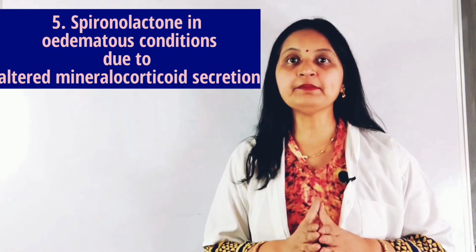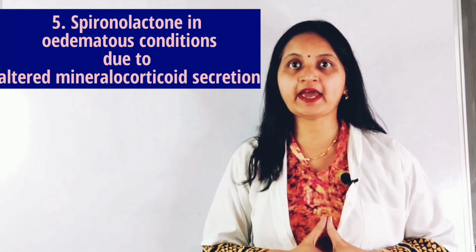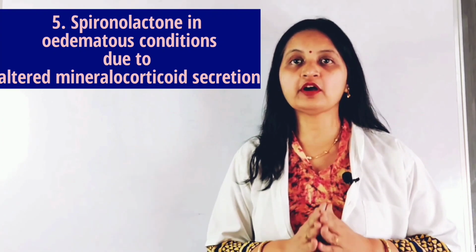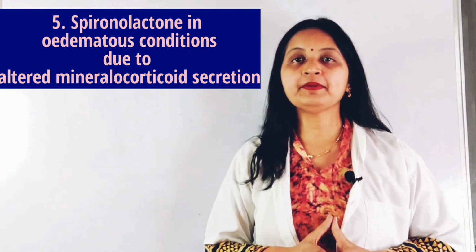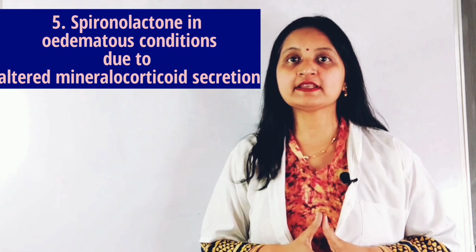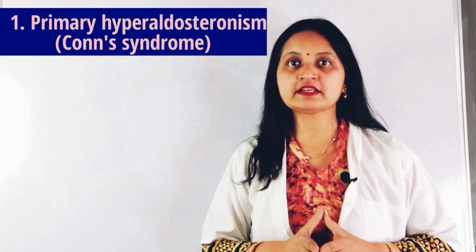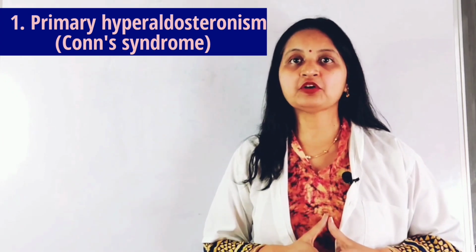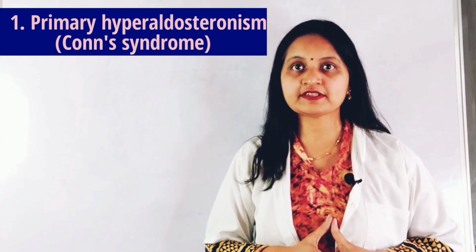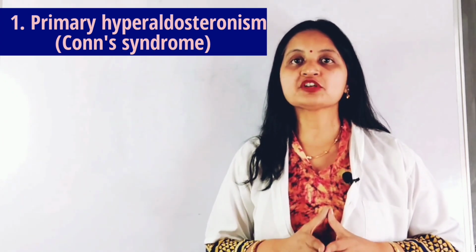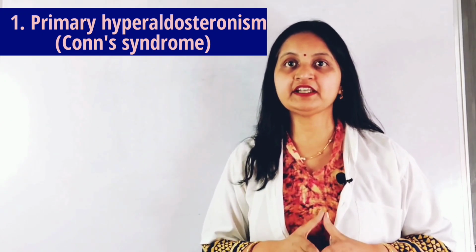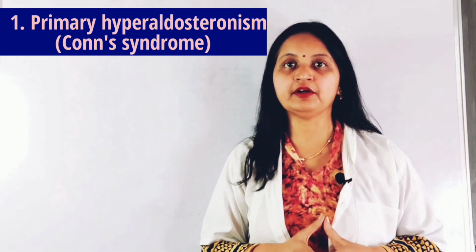Spironolactone is used in edematous conditions which are caused by altered mineralocorticoid secretion. For example, in primary hyperaldosteronism as in Conn's syndrome, there is excessive aldosterone secretion, and spironolactone, by blocking the mineralocorticoid receptor, blocks the actions of aldosterone and is effective in the management of Conn's syndrome.